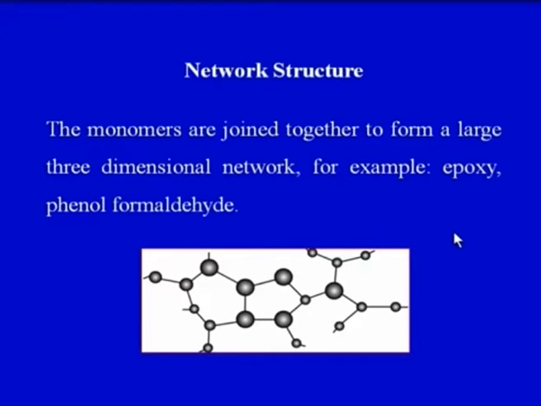The monomers are joined together to form a large three-dimensional network, for example epoxy or phenol formaldehyde. So here we can see epoxy has a large three-dimensional network, and therefore one important point which has been emphasized today in the lecture itself is that when we combine an epoxy with a hardener and cure it into the final product, it cures irreversibly, so that we cannot get epoxy back. Why? Because of this structure.